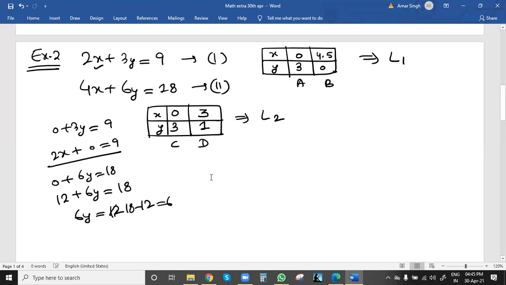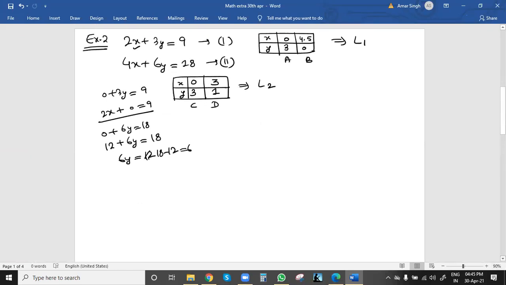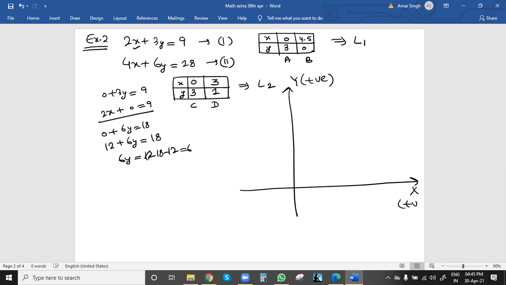This will be line L2. Now we will quickly draw the lines on the XY coordinate system. Y here, x positive, with equal gaps. The maximum value of x is 4.5, so up to 5 you can show a 1 centimeter gap: 1, 2, 3, 4, 5. The maximum value of y is 3, so up to 4 you can show a 1 centimeter gap: 1, 2, 3, 4.